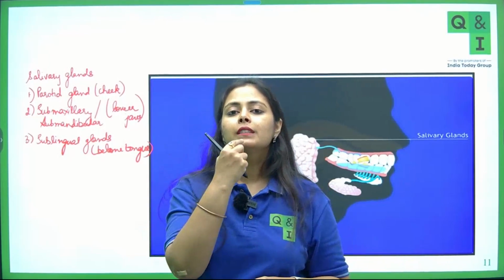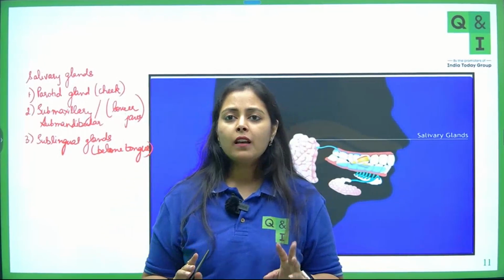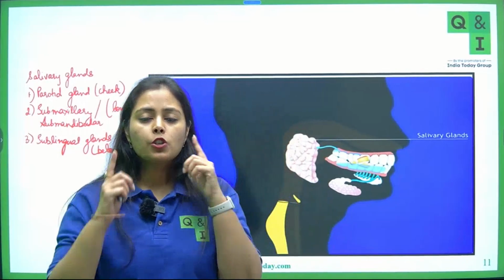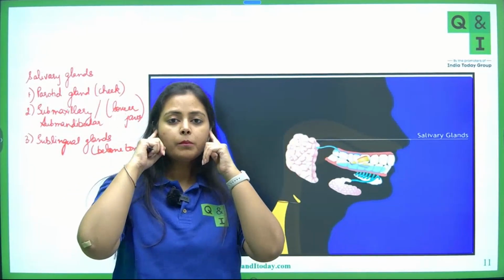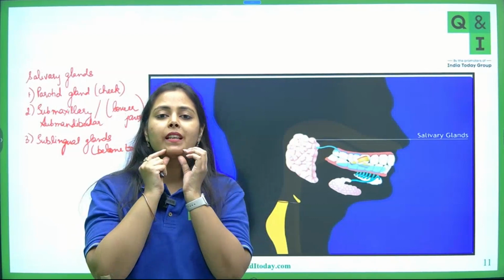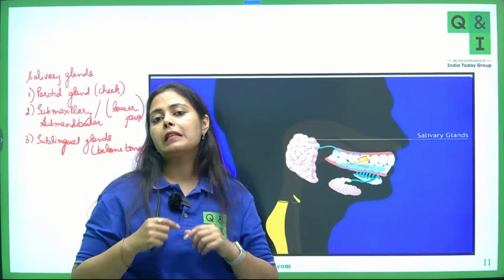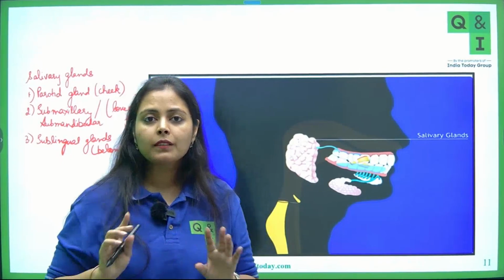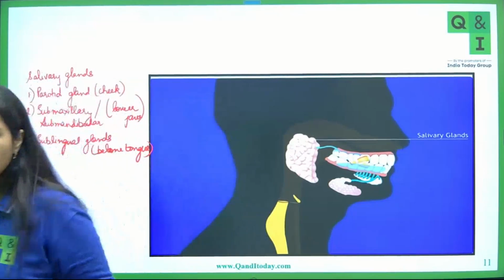Clear? The three types of glands and their locations. Parotid glands are present in the cheek, nearby to the ears. Submaxillary or submandibular glands are present in the lower jaw, and sublingual glands are present below the tongue. Clear, everyone?